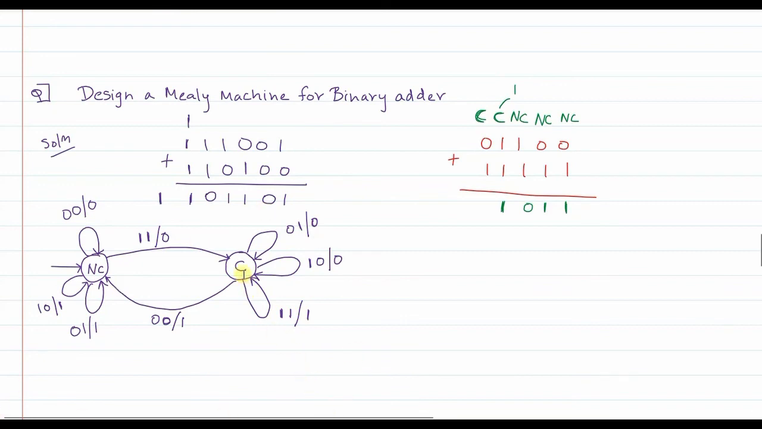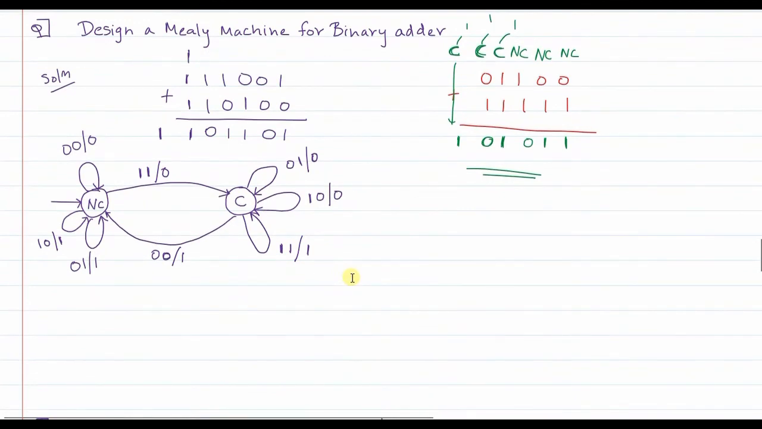Fine. If the first input is 0 and the second input is 1, in the carry state the output will be 0, and you will remain in the carry state. So the output of this will be 0, and you will remain in the carry state. That means a carry is generated for further. Now that carry will be reflected here, and this is the answer. So this is how a Mealy machine for a binary adder can be designed, right?